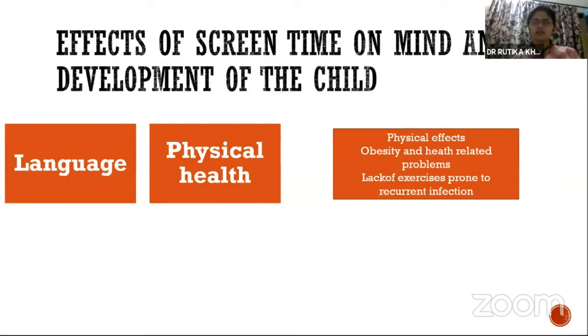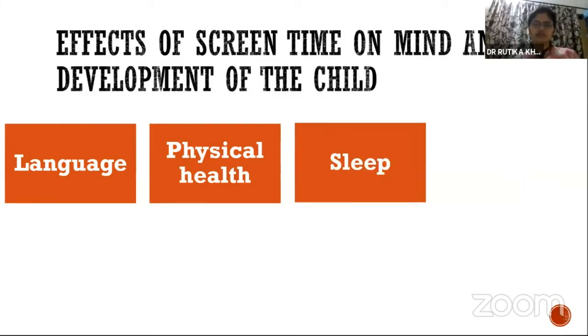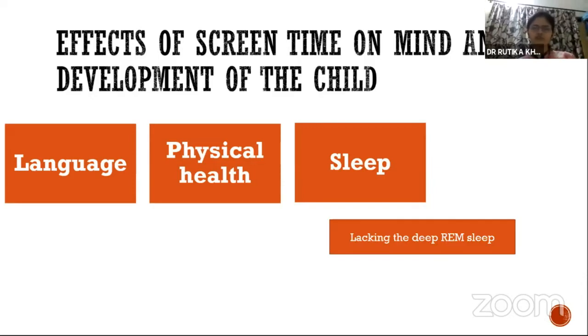Physical health is definitely detrimental due to the increased sedentary lifestyle of the baby or child. Sleep disturbances: here we have a very important part. During sleep, as we have discussed earlier, the main part of sleep is the deep REM part, which is very important for a child because this is the time when all the processing of memory takes place.